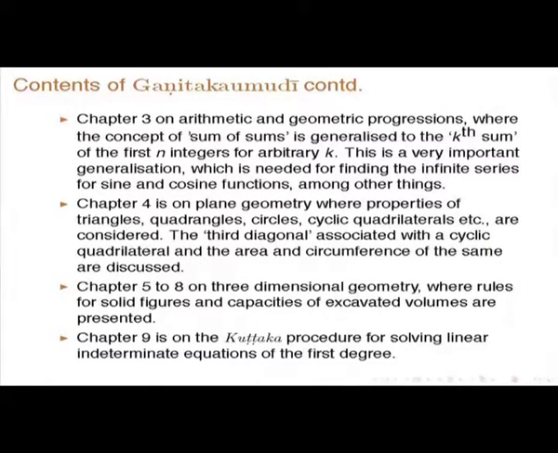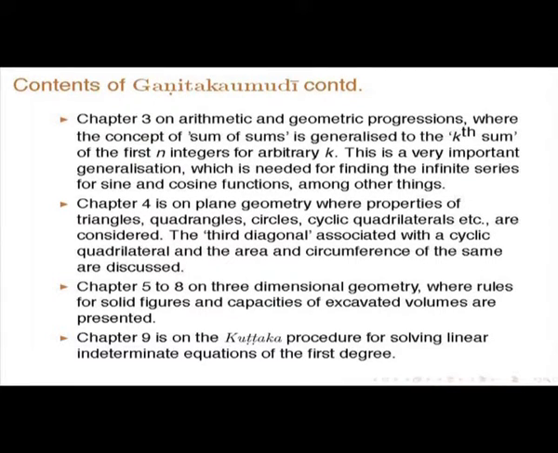Chapter 4 is on plane geometry, where properties of triangles, quadrangles or quadrilaterals, circles, cyclic quadrilaterals etcetera are considered. Now, he introduced a new concept called a third diagonal associated with a cyclic quadrilateral, and then area and circumference of the cyclic quadrilateral are discussed.